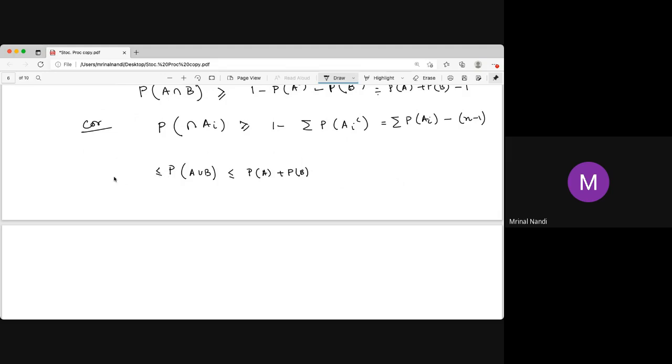So the probability of A union B is less than or equal to probability of A plus probability of B. Now this is bigger than the probability of A. We know the probability of A union B is bigger than the probability of A, as well as the probability of B. So this is greater than the maximum of probability of A and probability of B. Then this maximum is bigger than the minimum of probability of A and probability of B. Now their intersection must be less than that, because A intersection B is a subset of A as well as a subset of B, so the probability of this intersection is less than that.